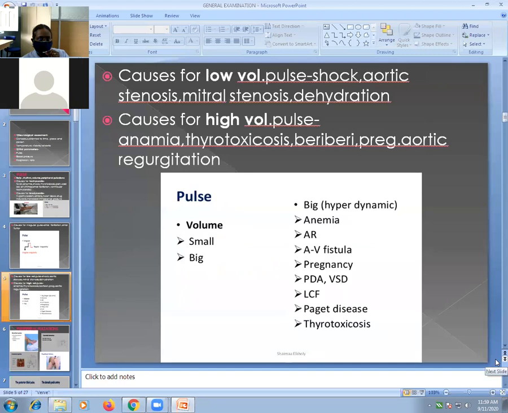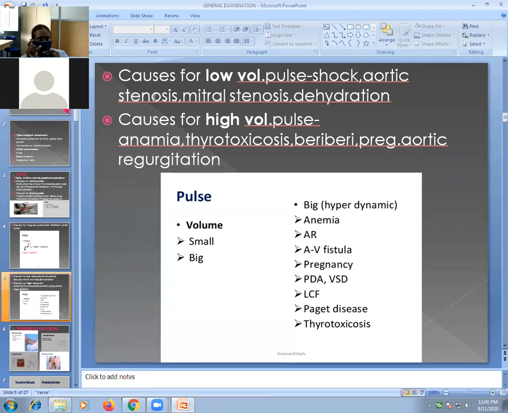Now causes for low volume pulse and high volume pulse. Volume can be low, high or normal. Low volume pulse occurs whenever there is decreased systolic pressure or decreased stroke volume by the heart. Such conditions are shock, meaning hypotension, dehydration, aortic stenosis and mitral stenosis. Stenosis means narrowing of the mitral valve opening, that is mitral stenosis, and narrowing of the aortic valve opening is called aortic stenosis.